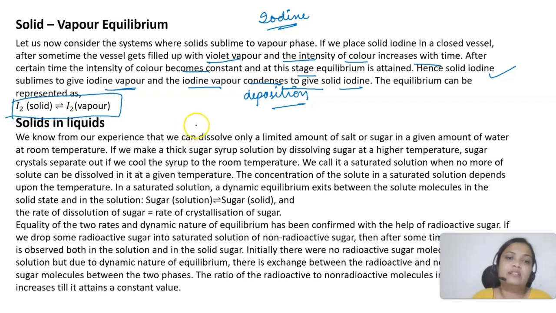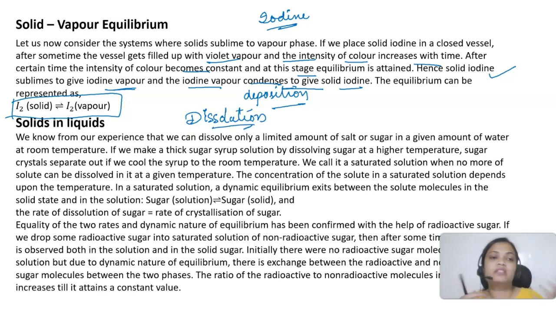Now let's say if I am talking about dissolution of solids or gases in liquids, then what happens? Dissolution means when I am dissolving a solid or gas in a liquid. We have already studied the whole chapter on solutions. We know that only a fixed or limited amount of solute, let's say sugar or salt, can be dissolved in a given amount of water at room temperature.